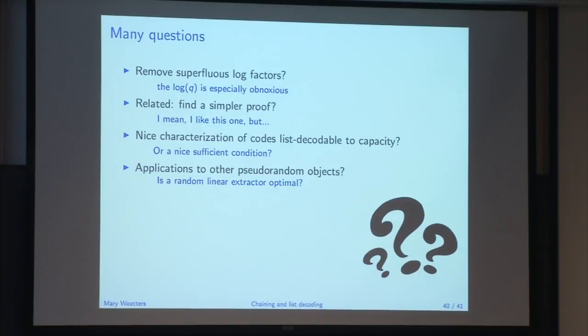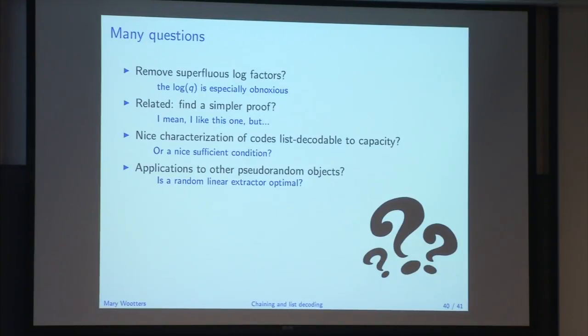I gave you a sketch here, but the actual proof gets very technical, with too many Chernoff bounds and too many different cutoffs and too many parameters. I think there's a very simple proof for the q equals 2 case, and there should be some way to find a very simple proof for this large q case, and I'd really like it if someone could find that.